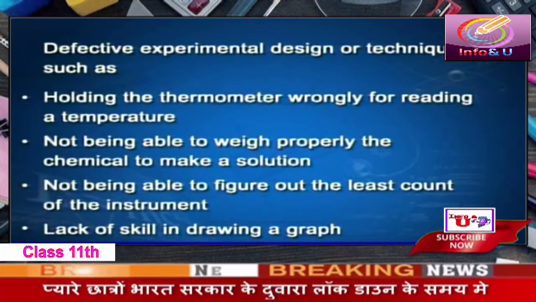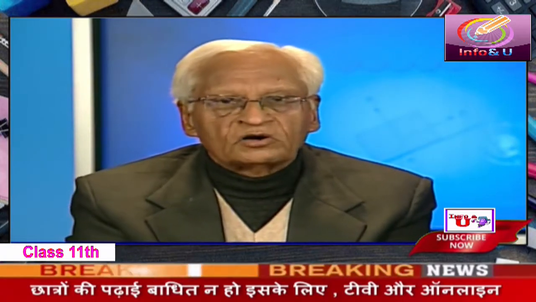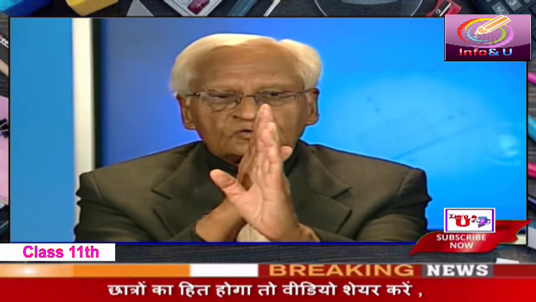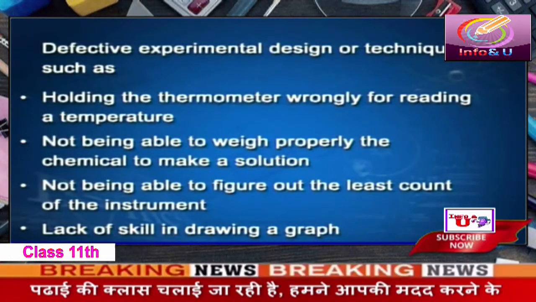Not being able to remove parallax. You know, when you find focal length of a convex lens or a concave lens or a concave mirror, then you have to remove parallax between the image and the object. You know that if they are not in the same line, then the parallax has not been removed, and this is quite difficult for students. And if you are not able to do that, if you have not learned the technique of removing parallax, then you will be in trouble. Your measurement would have errors, and these would be systematic errors.